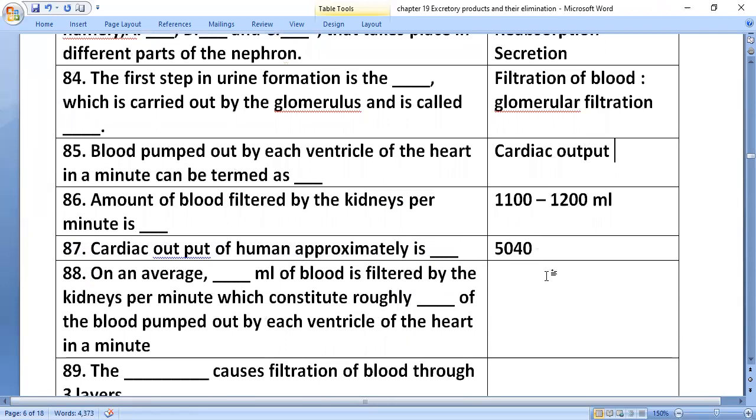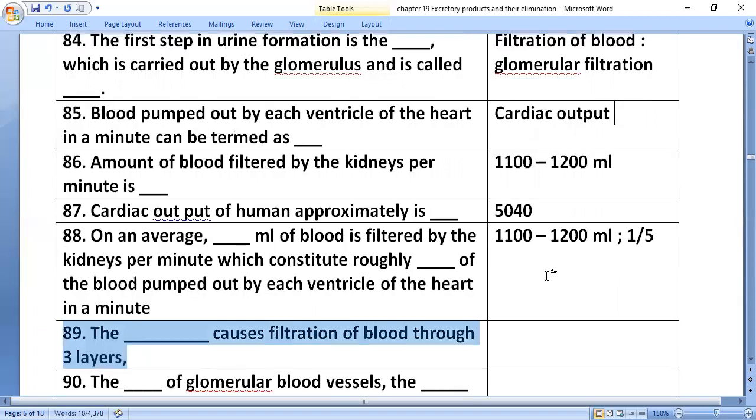On average, 1100 to 1200 ml of blood reaches the kidney. On an average, 1100 to 1200 ml of blood is filtered by the kidneys per minute, which constitutes roughly one-fifth of the blood pumped out by each ventricle of the heart in a minute.